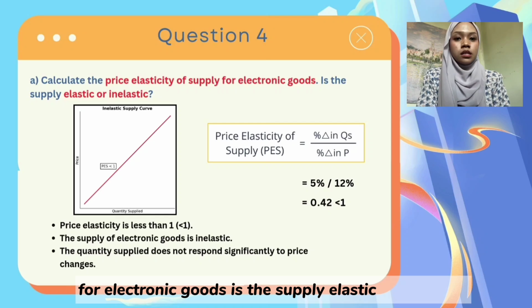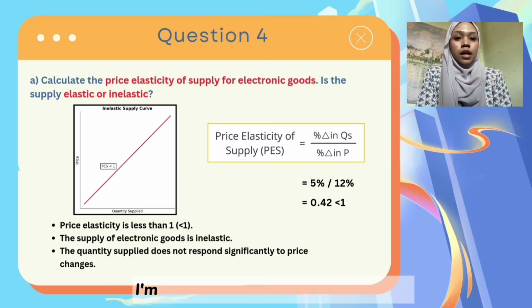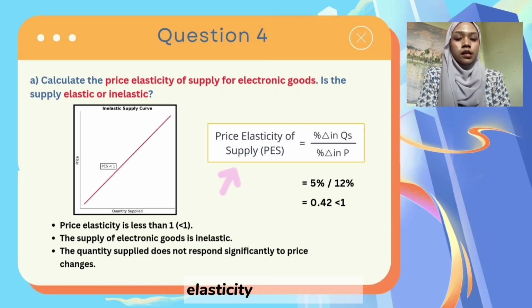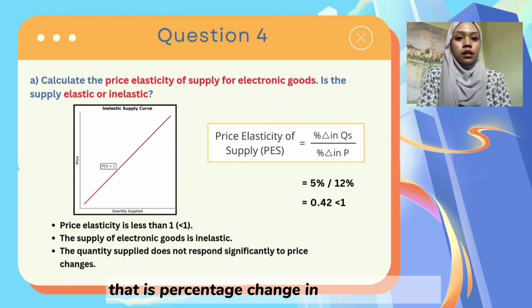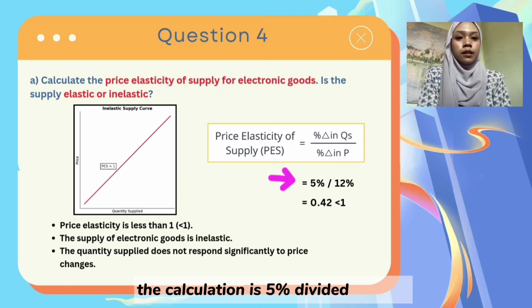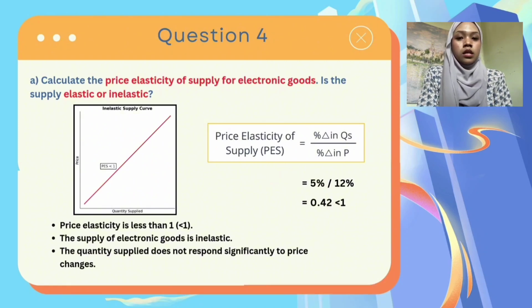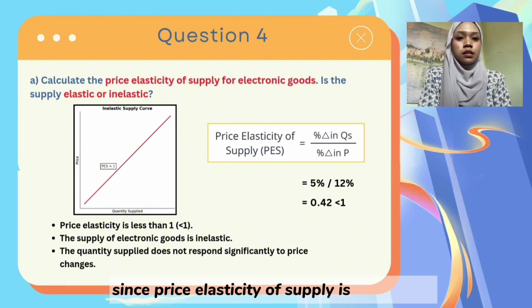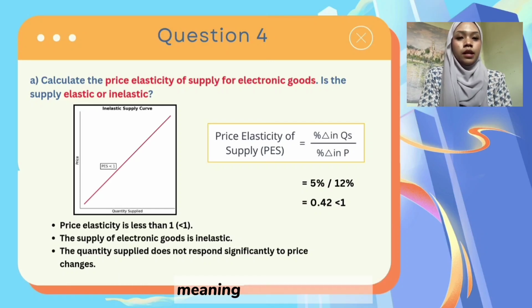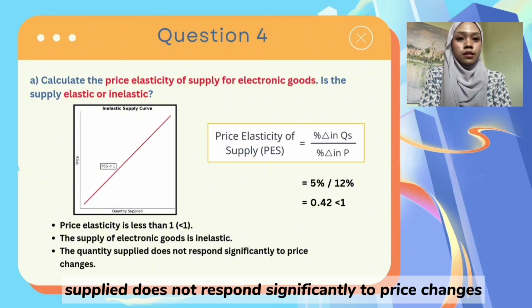Is the supply elastic or inelastic? I'm going to use the formula for price elasticity of supply, PES, that is the percentage change in quantity supplied divided by the percentage change in price. The calculation is 5% divided by 12%. The answer would be 0.42. Since price elasticity of supply is less than 1, the supply of electronic goods is inelastic, meaning that the quantity supplied does not respond significantly to price changes.